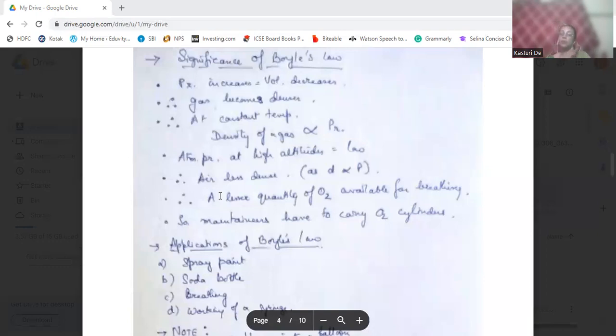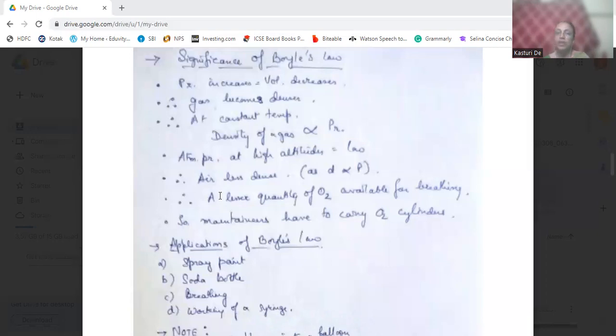So atmospheric pressure at high altitude, where the space is more, is low, and therefore the density of the air is also low. Air will be less dense, and less dense air has less oxygen for breathing. That's why mountaineers have to carry oxygen cylinders when they go to the mountains.